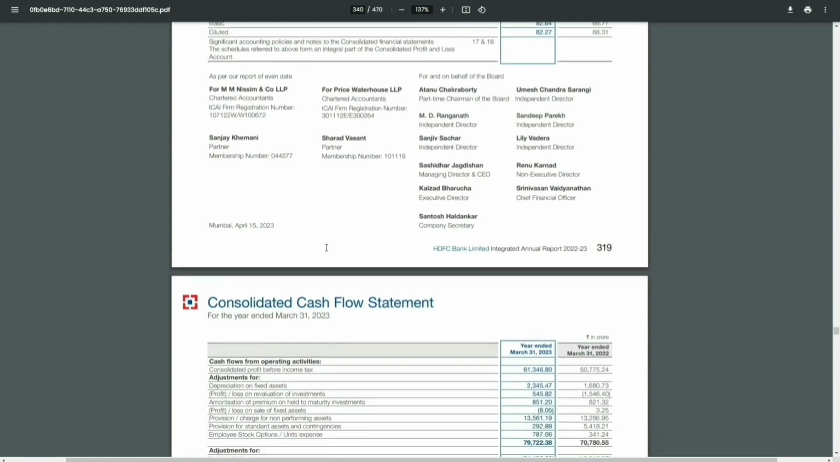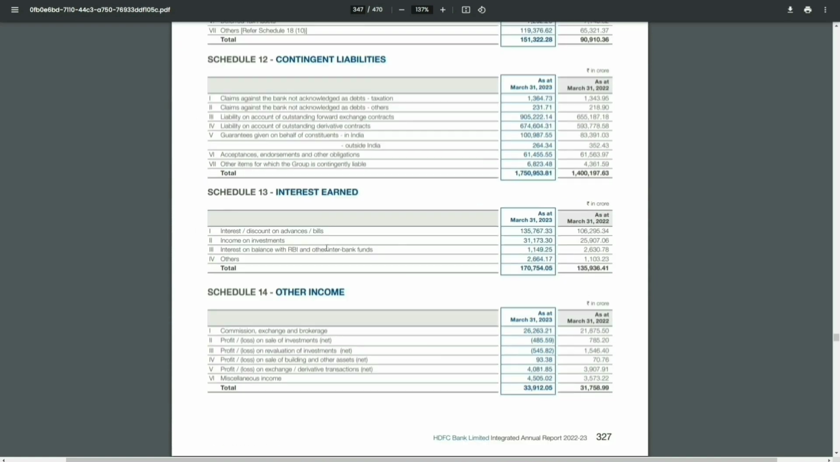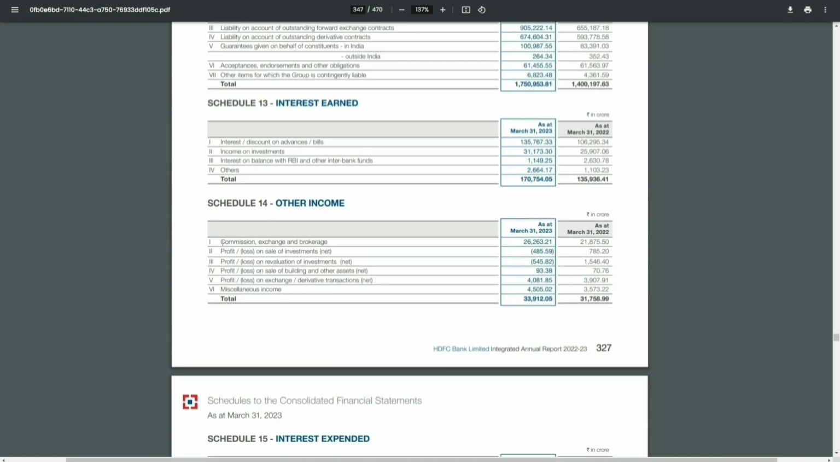Now let's look at other income. So it was schedule 14, right? Here, other income. For them, it is commission, exchange, brokerage. Here they are selling investments, and this year there is a sale of building, although the amount is very low. So the main thing you'll see is commission, exchange, and brokerage.